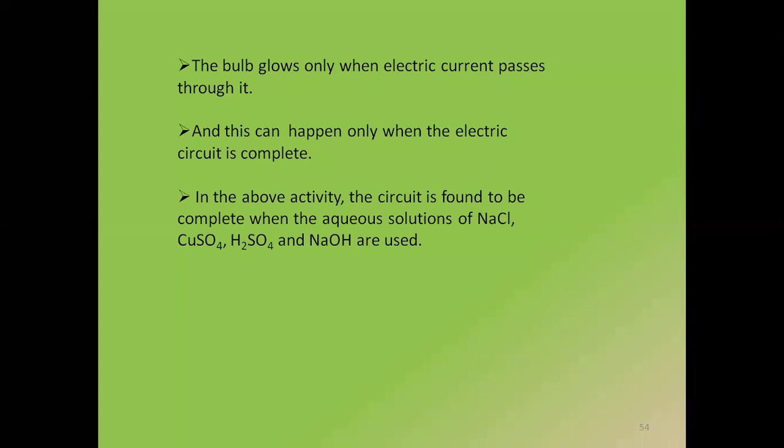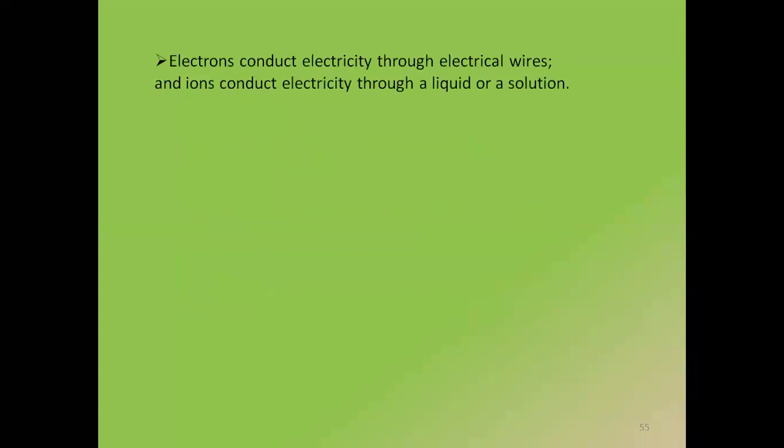So when these ions are ionizing in the solution, do you remember the word dissociation? We've spoken about dissociation in the beginning of the chapter. That the ionic compounds dissociate in water. So when they're dissociating, they're forming their respective charges and go to the positive and negative electrodes. हमने terminals को charge provide किया था ना, and that is why the circuit gets complete and it conducts electricity. So it means these solutions are good conductors of electricity.